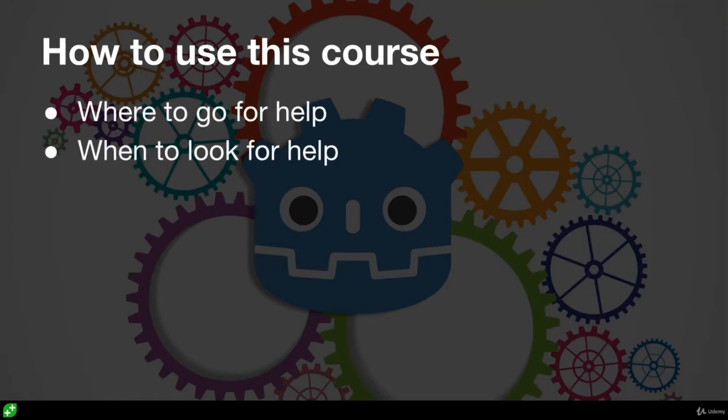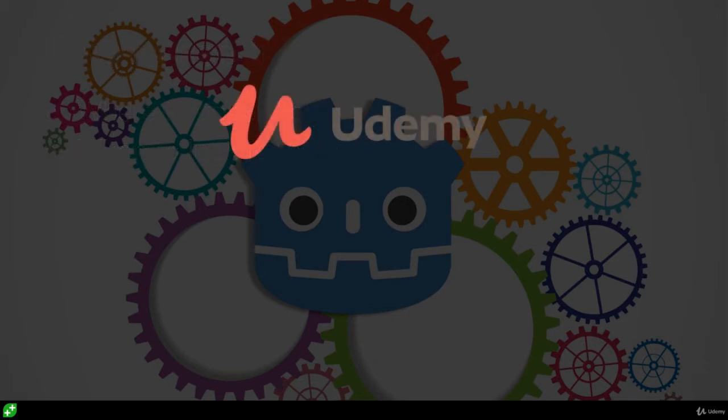Well, where to go for help is a good place to start, and the easiest place to start is right here on Udemy. On each lecture, you'll see a little Q&A. You can ask questions. Maybe you want something a little more immediate, or maybe you just want to get to know the community, hang out, make some friends, get some ideas, get some feedback on your project, stuff like that. For that, I would recommend Discord. I spend a lot of time on our Discord. We have our own Discord server. If you don't know what Discord is, it's a free chat program, voice and text chat. Ours is almost exclusively text. Very few people chat. So if you don't feel like talking on a microphone, don't worry. It's not an expectation. We make sure that it's a very supportive, friendly, and welcoming community.